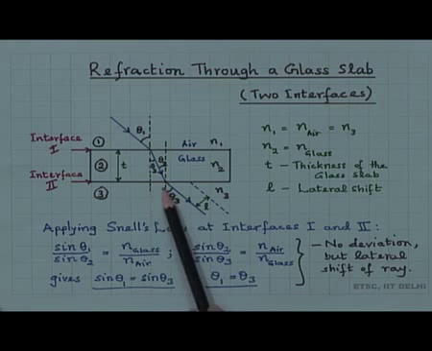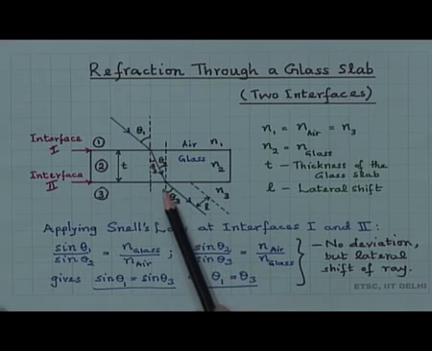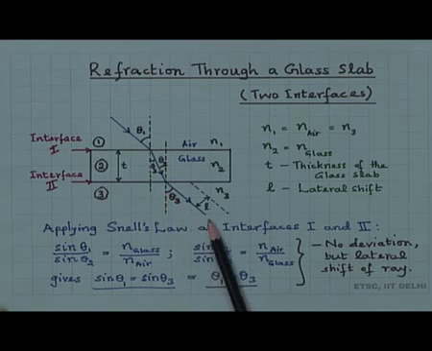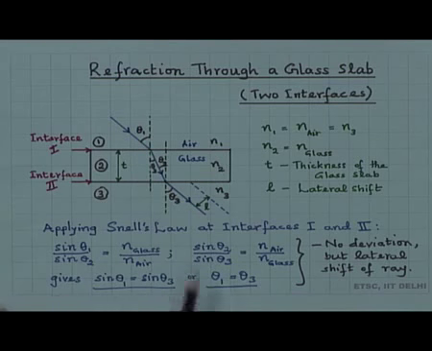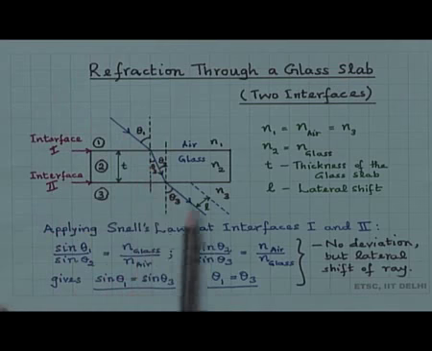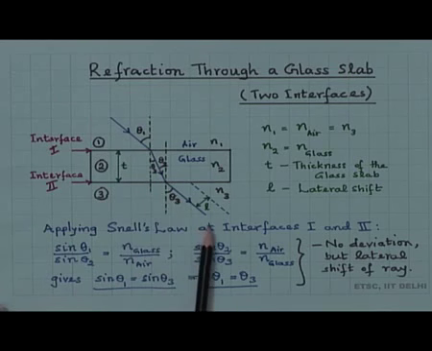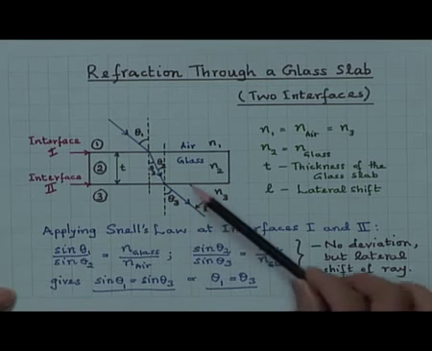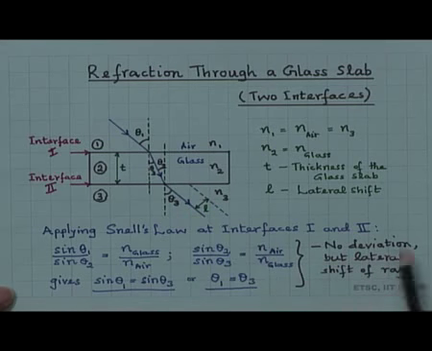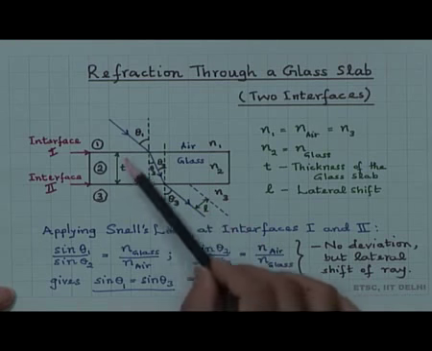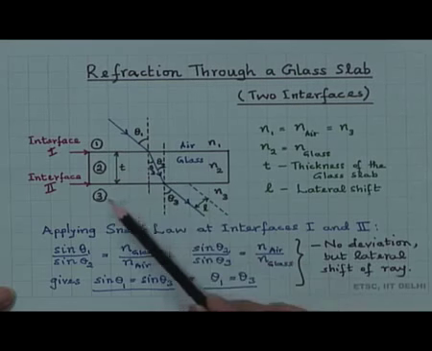What it means is, when the ray passes through the glass block, the ray which is coming out makes the same angle theta 1, which is equal to theta 3. As far as the direction of the transmitted ray is concerned, there is no deviation. However, there is a lateral shift, as you can see here. So, no deviation, but a lateral shift of the ray, and this lateral shift depends on the thickness of the glass block, as we will see later.